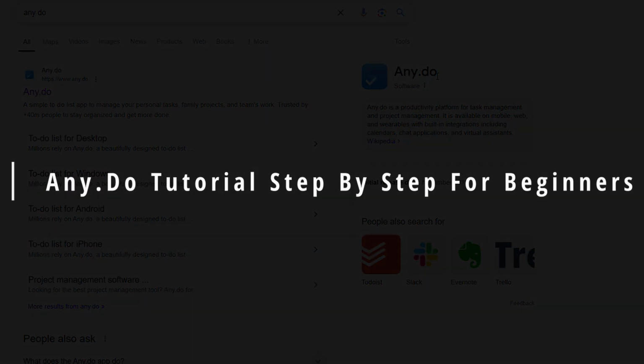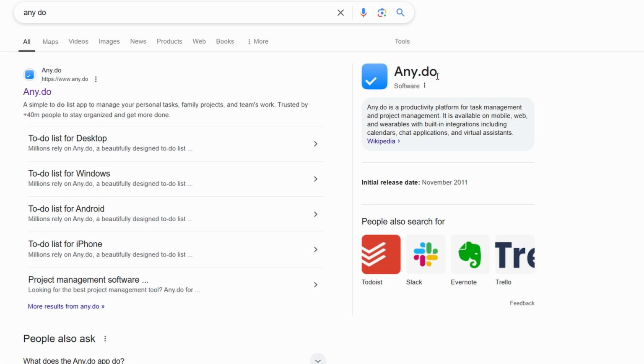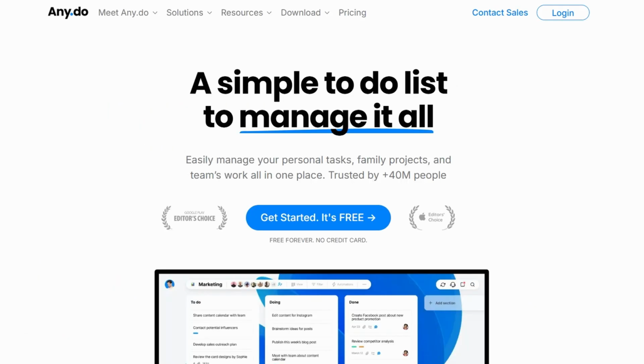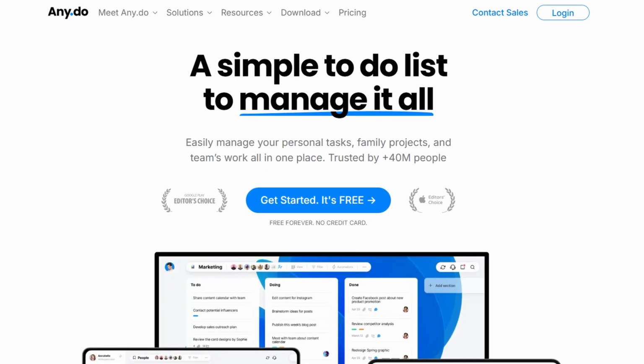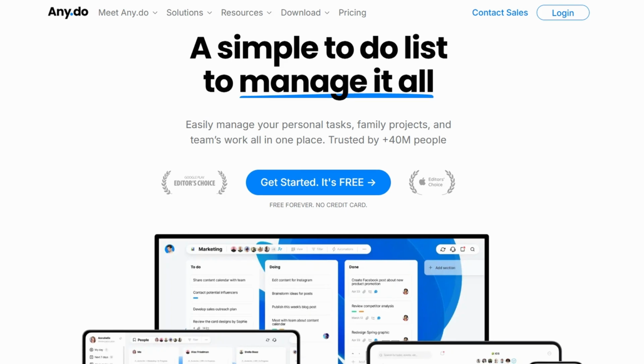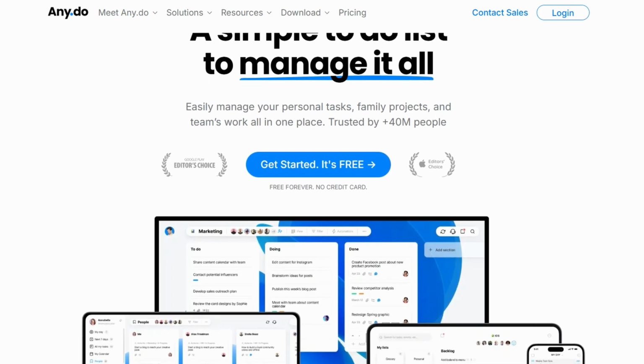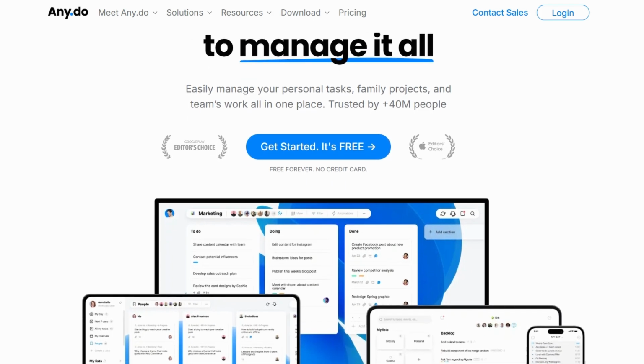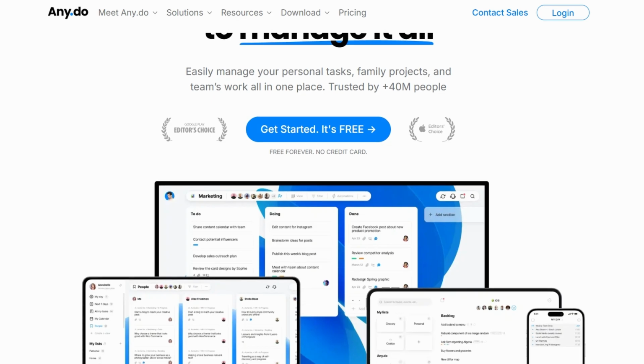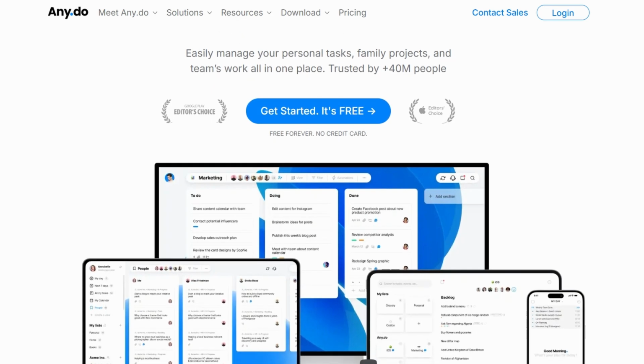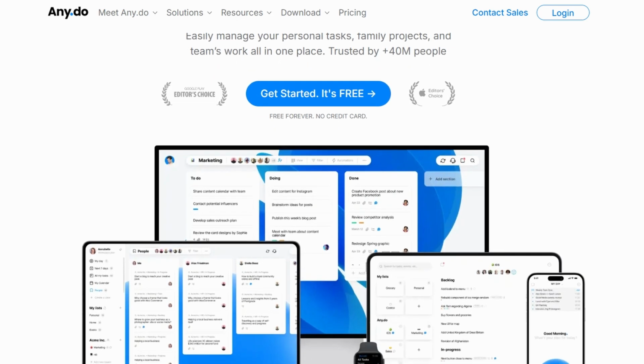Today, I'm walking you through how to use Any.Do, a simple yet powerful tool for managing your daily tasks, personal goals, and team collaborations. Whether you're here to organize your life or manage a project with your team, trust me, you're in the right place. We're going to cover every little detail, from signing up to using the app like a pro. By the end, you'll feel like an expert.